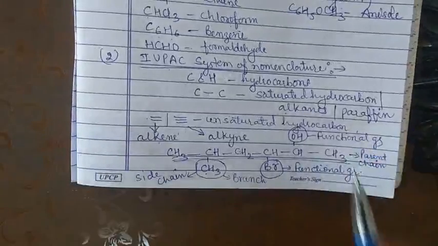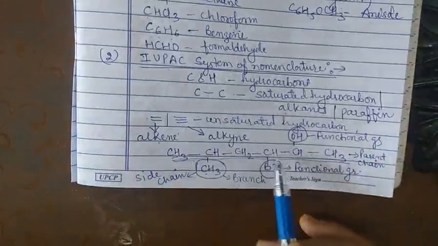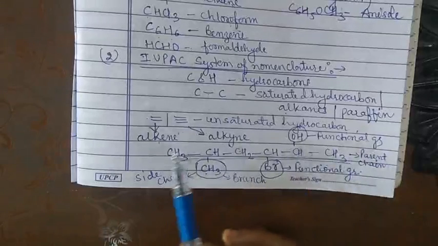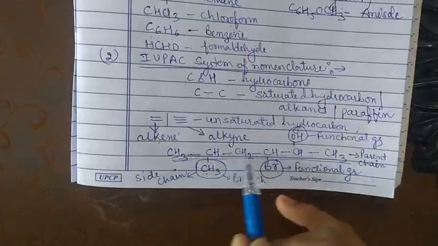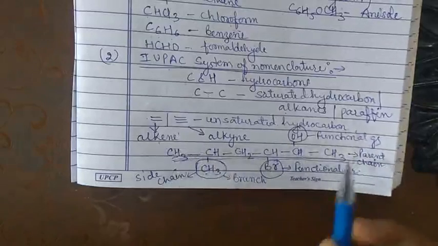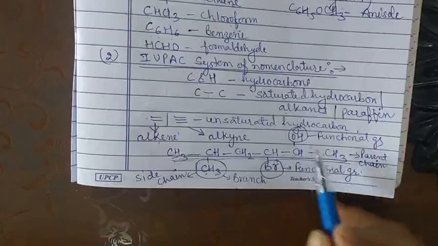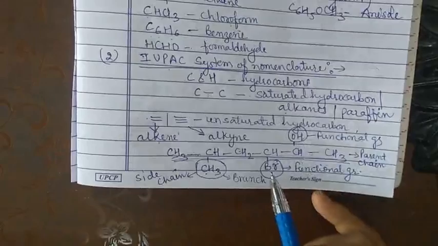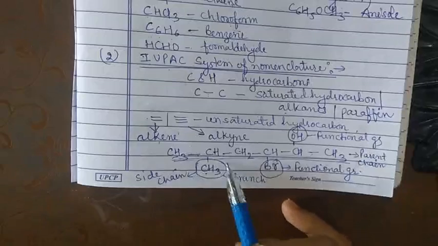So our first task is to find out the parent chain. Now look here, all the carbon atoms contain single bonds. No double bond is present in this chain. So it means that it is an alkane. It is saturated. Now the functional groups: there are two, one is the alcohol and another one is the halogen. And this one is the side chain.